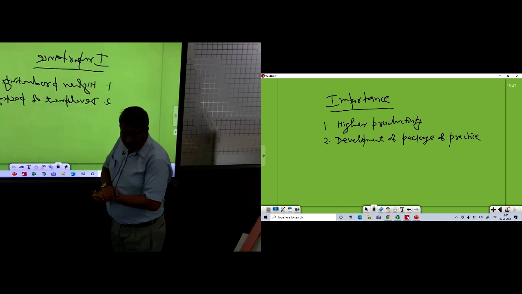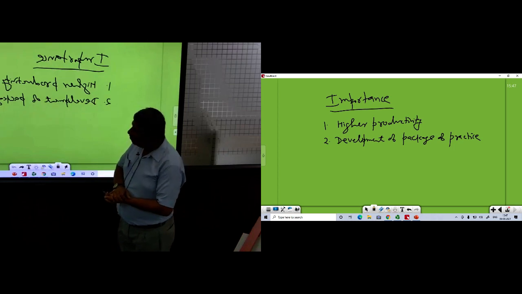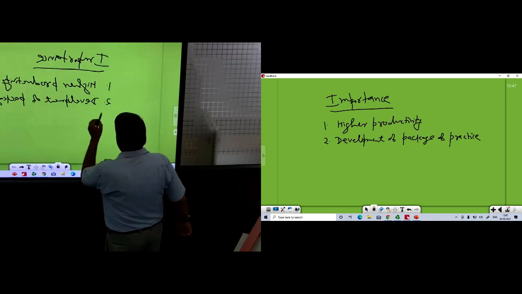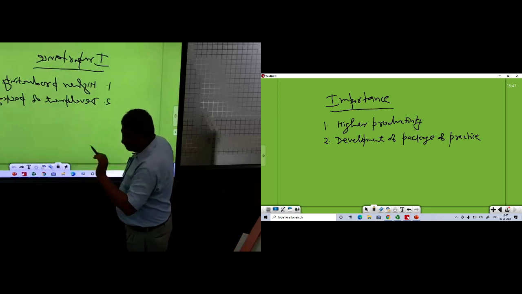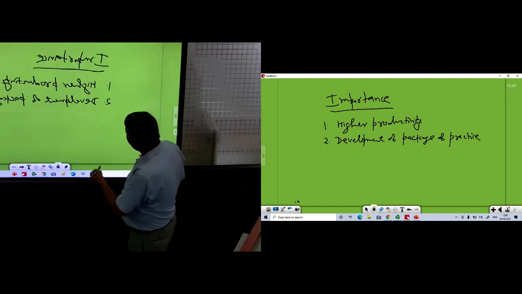There is competition between plants and within the plant. Okay. Then nutrient requirement, water requirement. So development of package of practices is essential for higher crop production, and it includes all the things: fertilizer requirement, irrigation, herbicide, insecticide, sowing time.